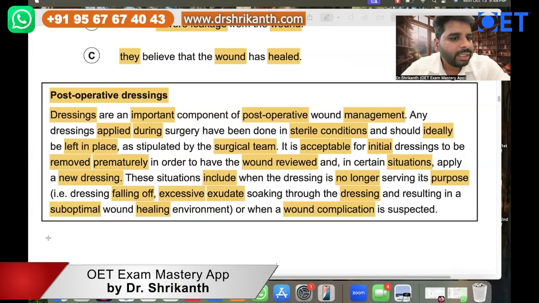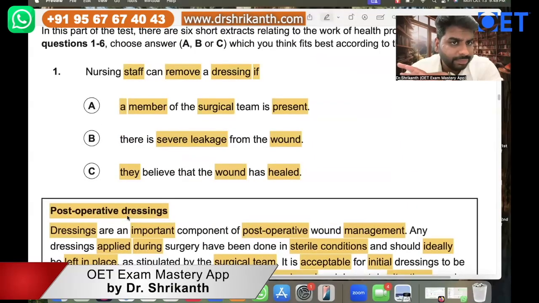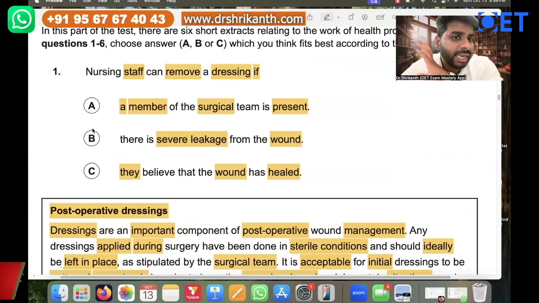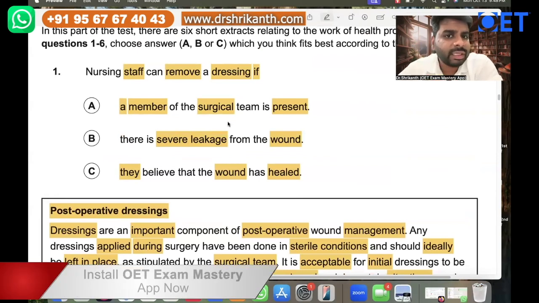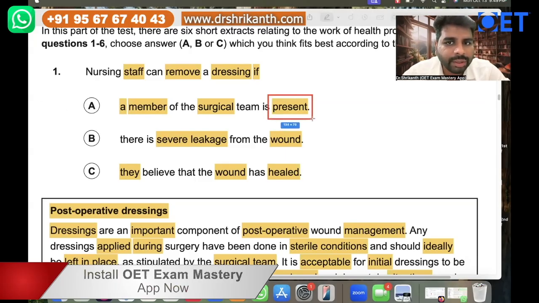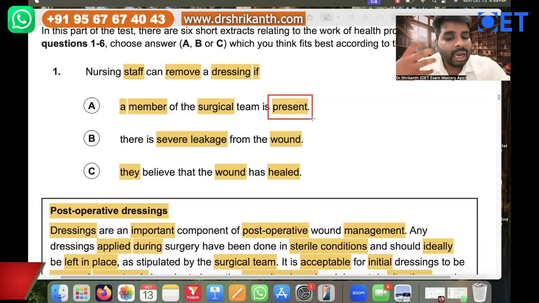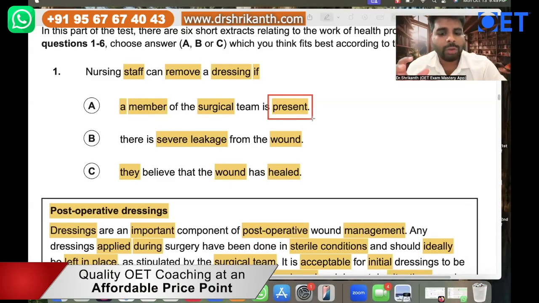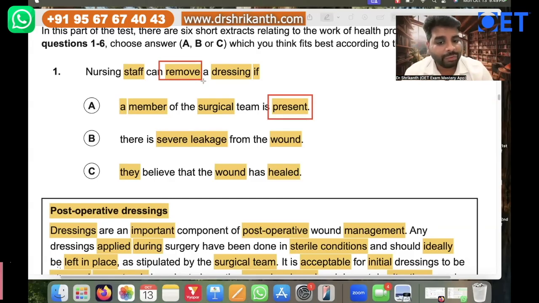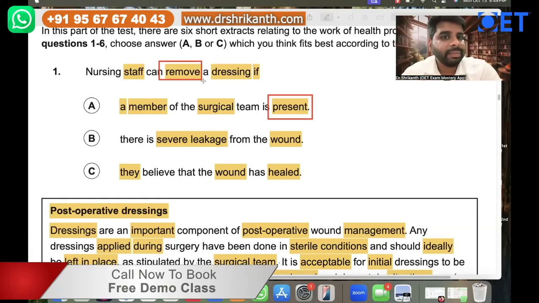Right. So let's now go to the options over here. What is answer option A telling? A member of the surgical team is present. See, on our examination day, you will not get this much time over here, right? Now, what is the verb over here? The verb is present. A member is present. So in which situation can the nursing staff remove the dressing? According to option A, nurses can remove the dressing if a member of the surgical team is present.